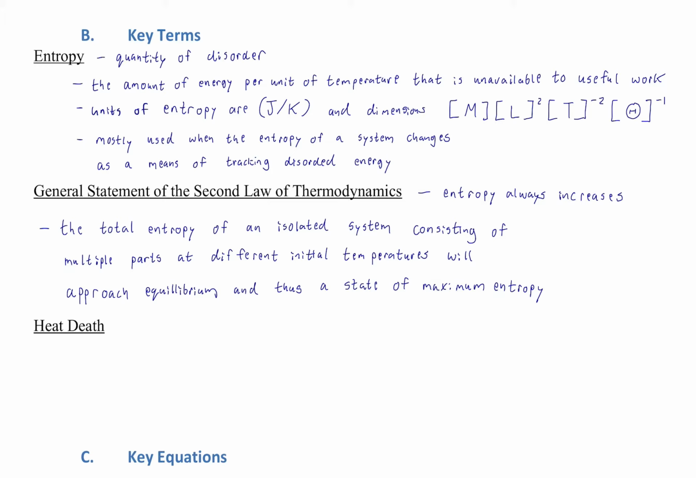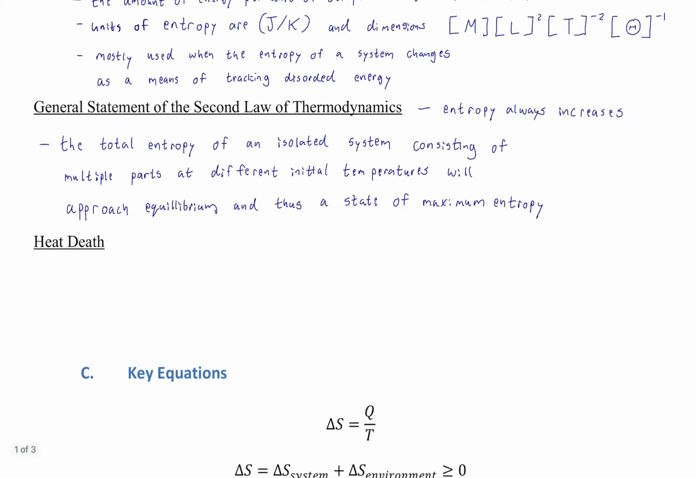The total entropy of an isolated system consisting of multiple parts at different initial temperatures will approach equilibrium and thus a state of maximum entropy, right? So the final entropy, which we'll denote by the letter S, will always be greater than the initial entropy of that system, okay? What's the system? Warming water, mixing ice and water, running an engine, letting steam cool, whatever it may be. All of those systems will have an increase in entropy, right?